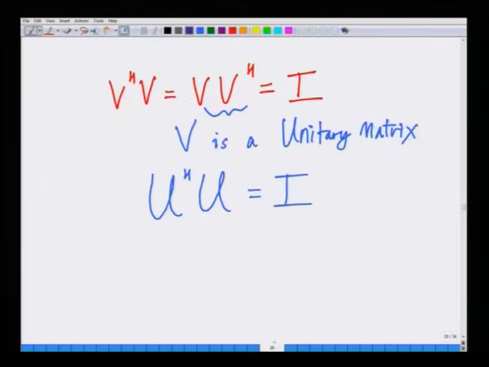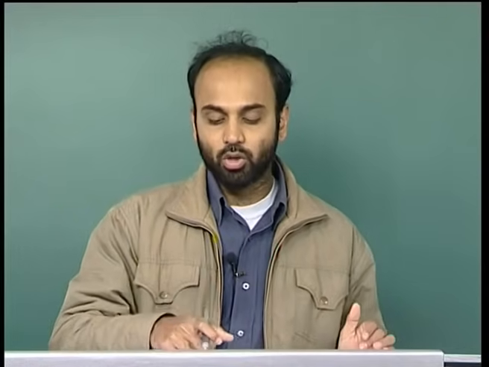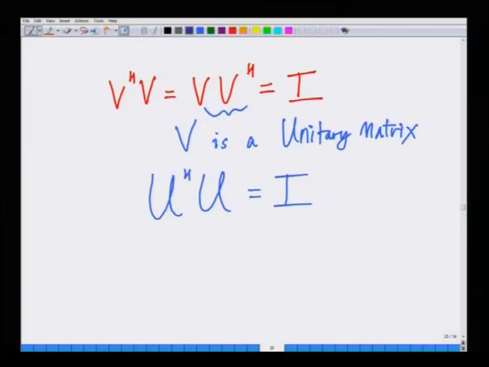Further, we said that V is a unitary matrix. In the case R is greater than or equal to T, V Hermitian V equals identity. However, since we are assuming that the number of receive antennas is greater than or equal to the number of transmit antennas, U Hermitian U is identity. However, U U Hermitian is only identity if R is exactly equal to T.